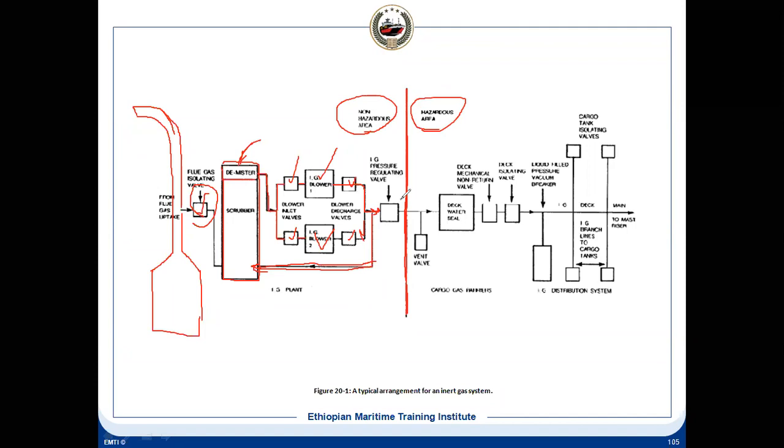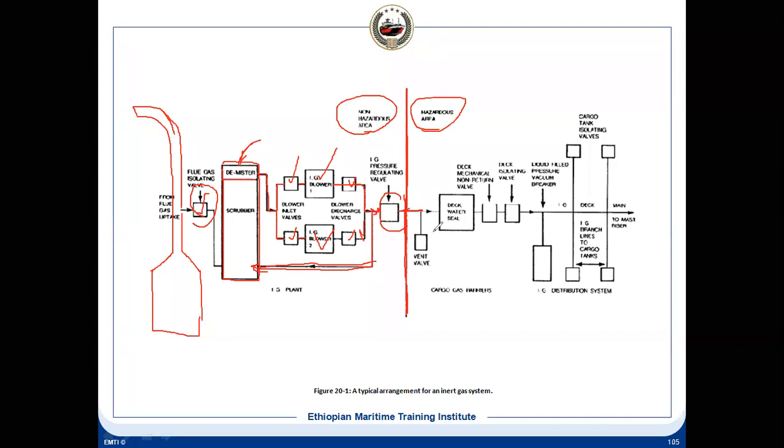Then in between there is a component called the pressure regulating valve. This pressure regulating valve we can control from the CCR, the control room, to set what pressure we want to maintain in the system. So that is a pressure regulating valve. We can maintain a certain pressure in the system, and after that it is penetrating from the non-hazardous zone and coming to the hazardous zone.